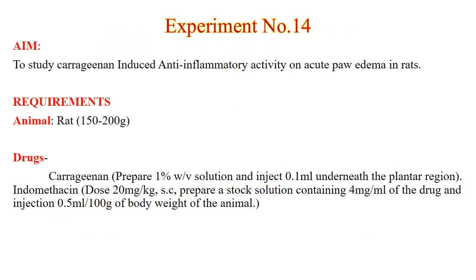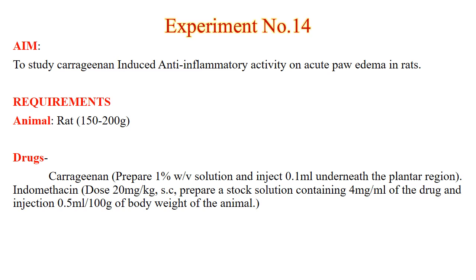Experiment number 14. Aim: to study carrageenan-induced anti-inflammatory activity on acute paw edema in rats. Requirements: the animal used is a rat of 150 to 200 grams. Drugs used: carrageenan. Prepare a 1% weight by volume solution and inject 0.1 ml underneath the plantar region.